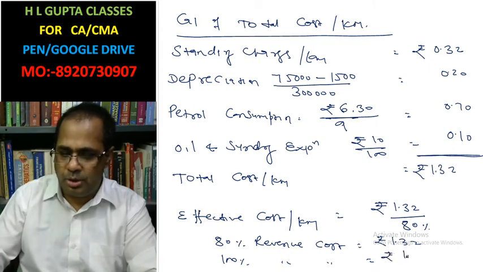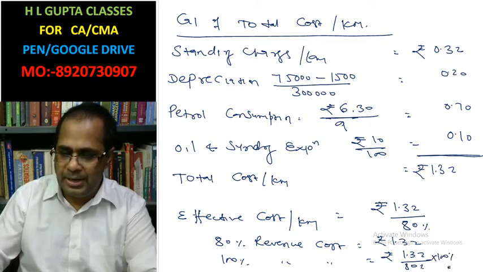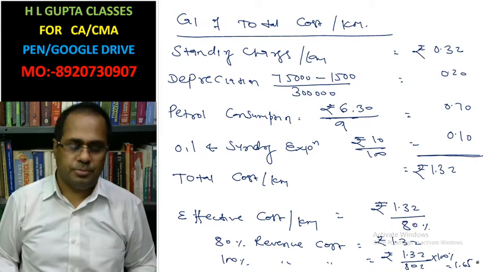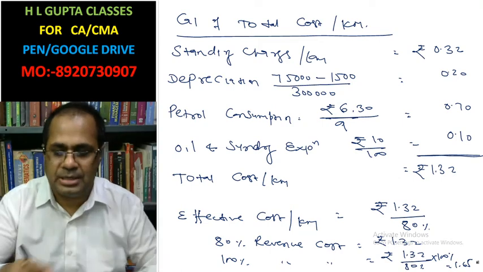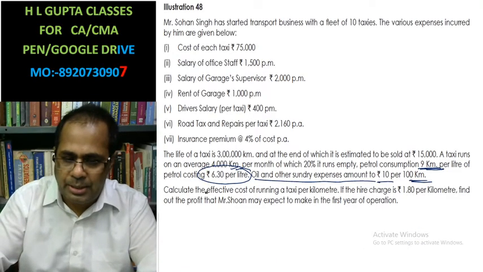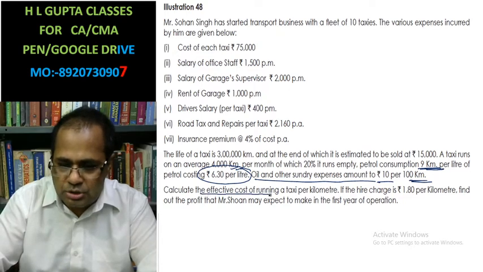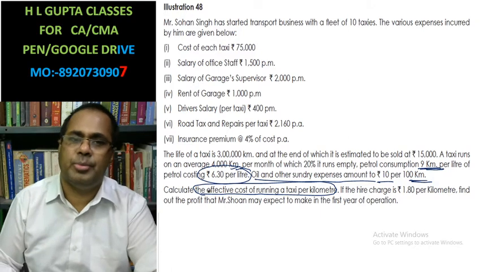Effective cost is 1.32 divided by 80% into 100%, which equals 1.65. It is calculated like this. This is the effective cost per kilometer that was asked in your question, the effective cost of running a taxi per kilometer.